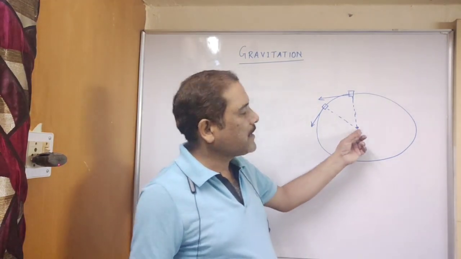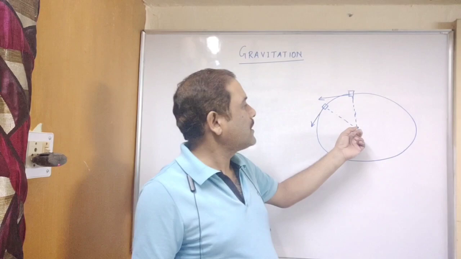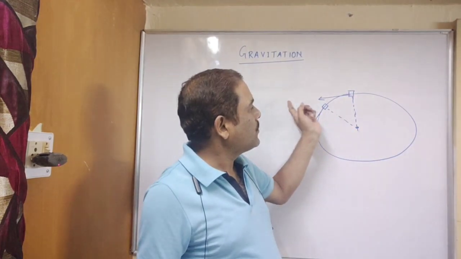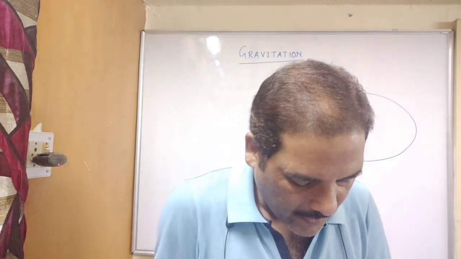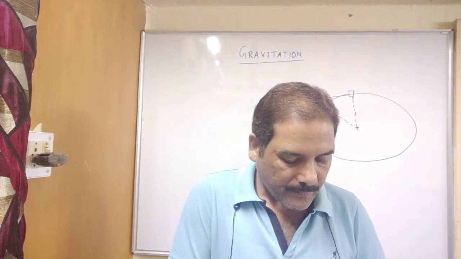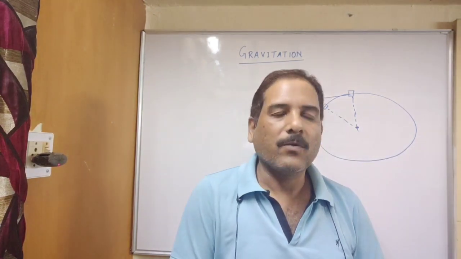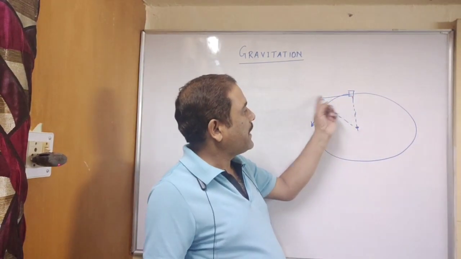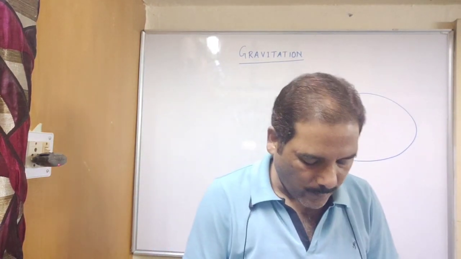When you release the string, the centripetal force reduces to zero and the stone flies off tangentially in a straight line. This straight line is a tangent to the circular path.